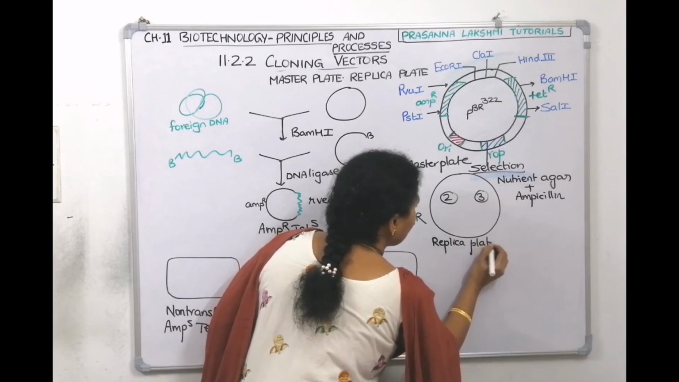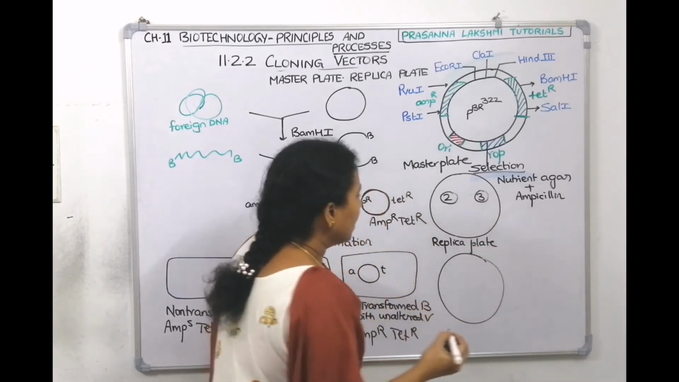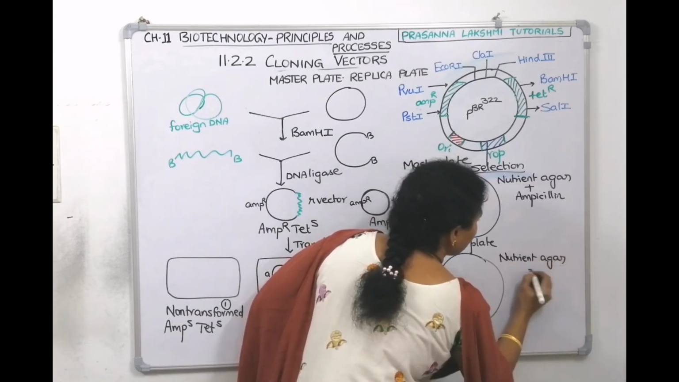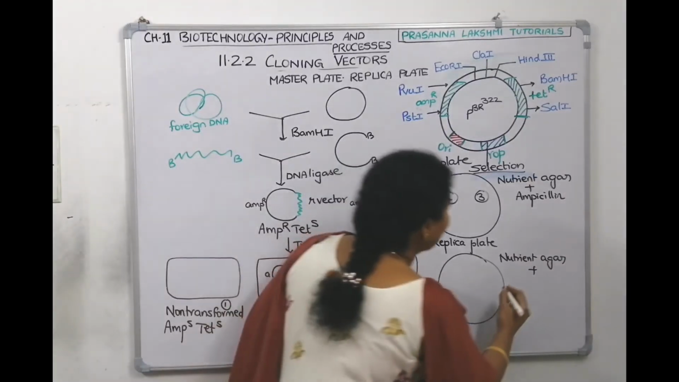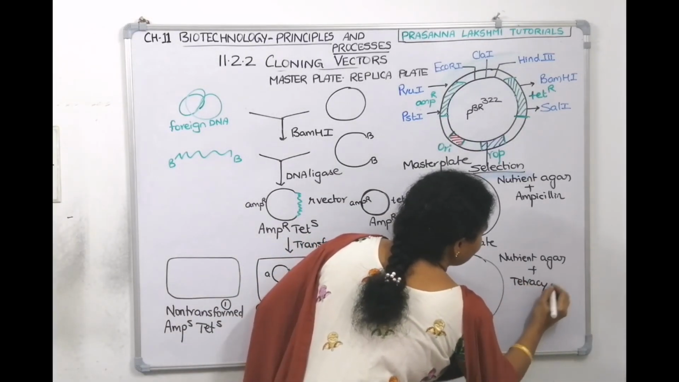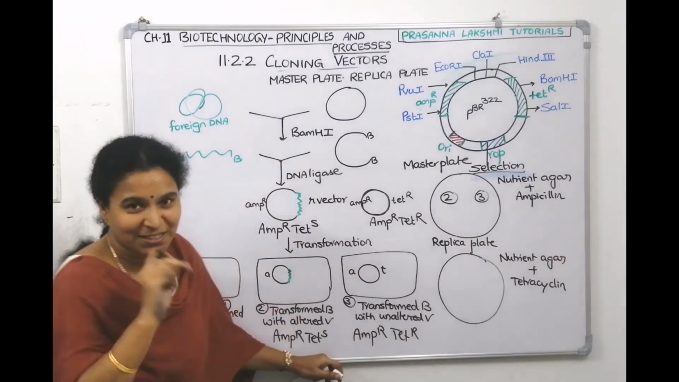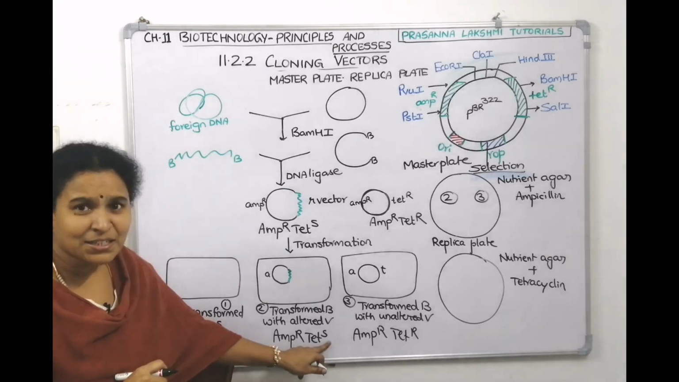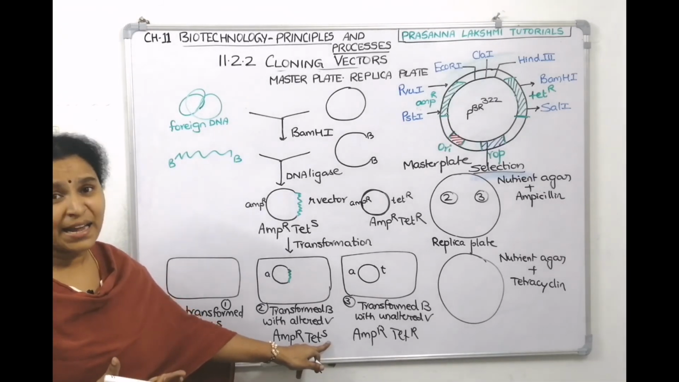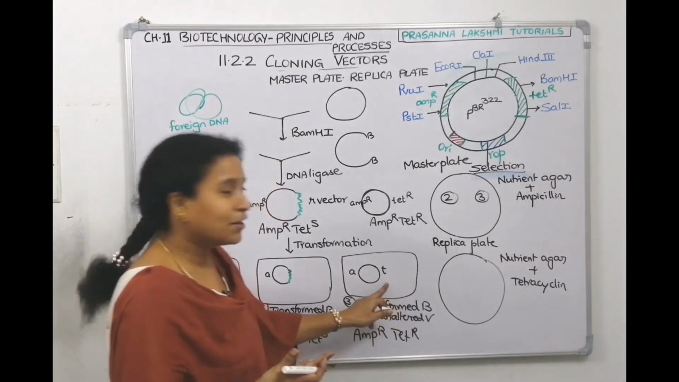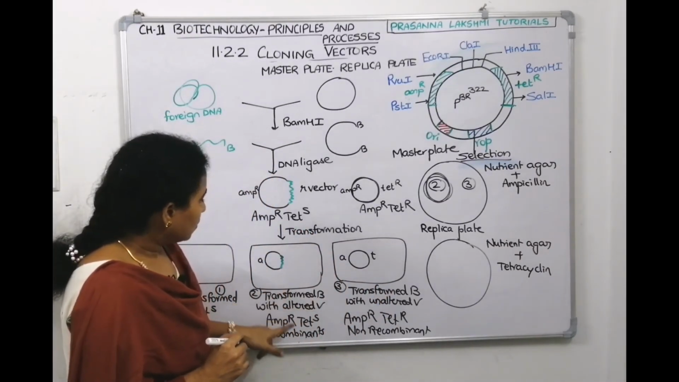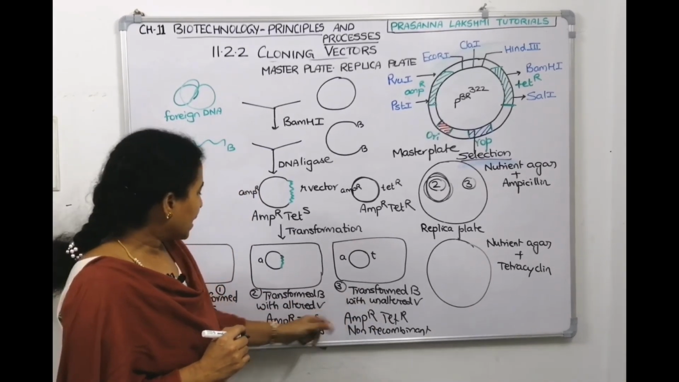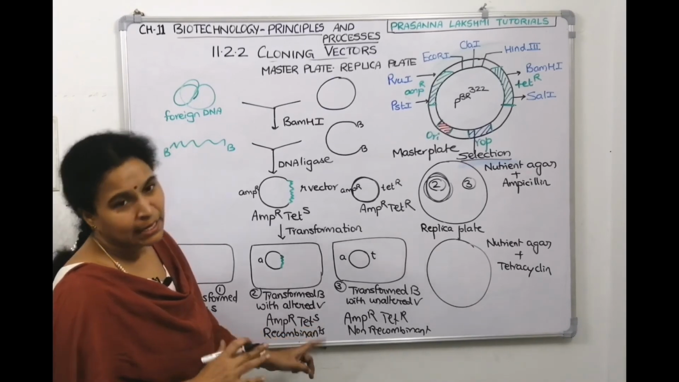Go with the replica plate technique. Take a new petri dish. Again prepare the medium, nutrient agar medium. This time add the second antibiotic, tetracycline. Now just check. This bacteria, will it grow? Is it resistant or sensitive? Sensitive. It can't grow, it will die. Check this, it will grow. Since this bacteria is tetracycline resistant, it can grow, whereas this bacteria, which is not tetracycline resistant, cannot grow.